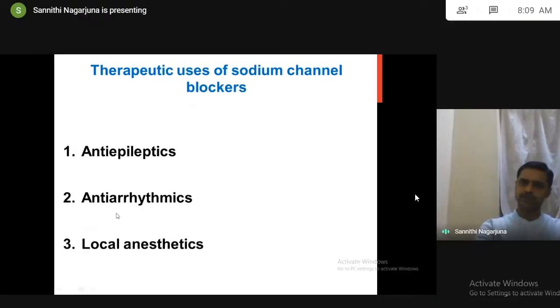Sodium channel blockers are used to treat arrhythmias when they block sodium channels in the cardiac cell. And they are also used as local anesthetics, when they block sodium channels in the local area. Depending upon the site of action, sodium channel blockers therapeutically have 3 uses. If they block sodium channels in CNS neurons, they are used to treat epilepsy. If they block sodium channels in the cardiac cell, they are used to treat arrhythmias. If they block sodium channels in the local area wherever you apply, they are used as local anesthetics.